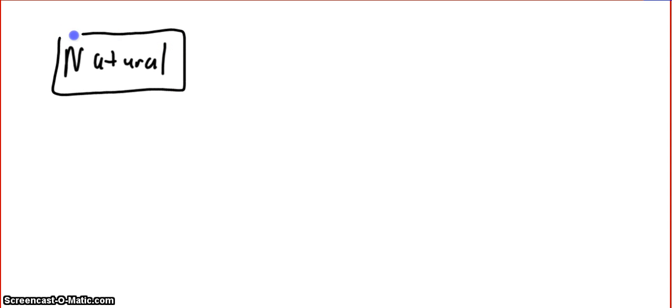So if we think about this, we could make a little picture to show the subset of numbers. So we can start with the natural numbers. So if I put this in a box, and then I have the whole numbers.